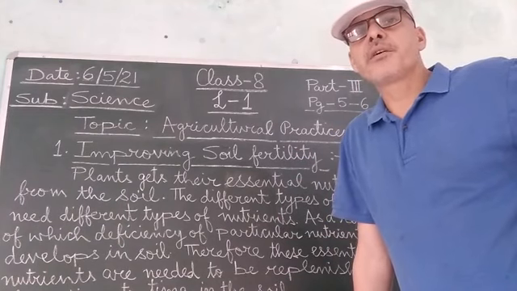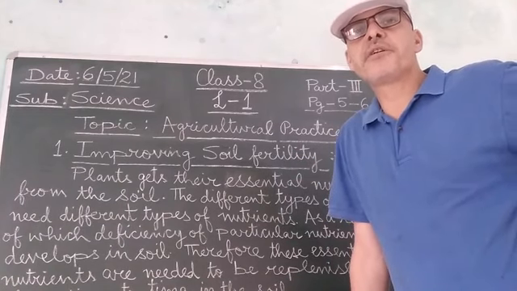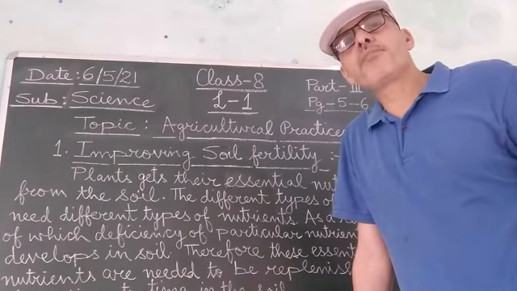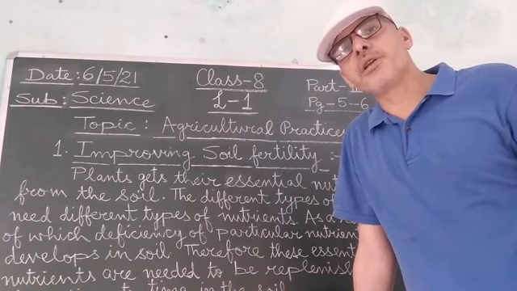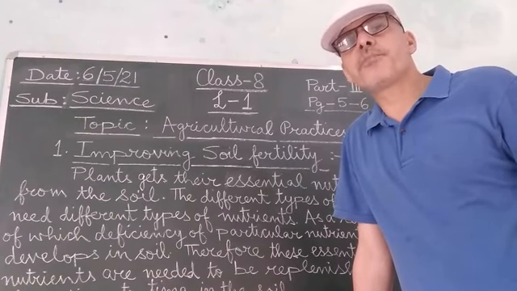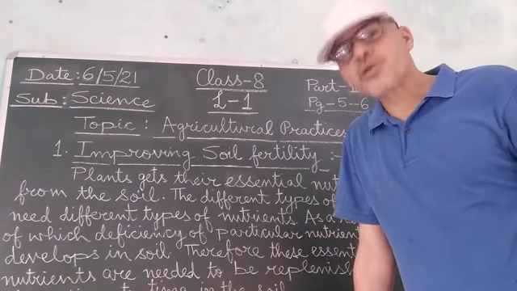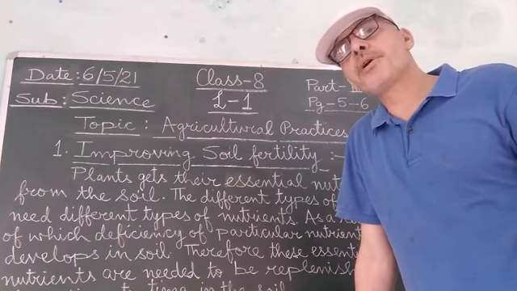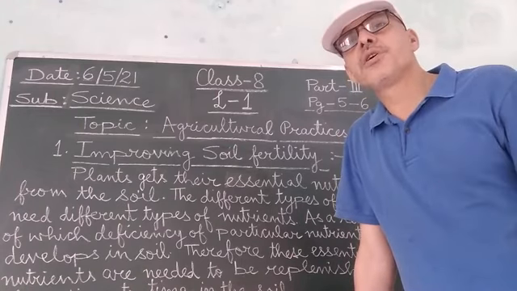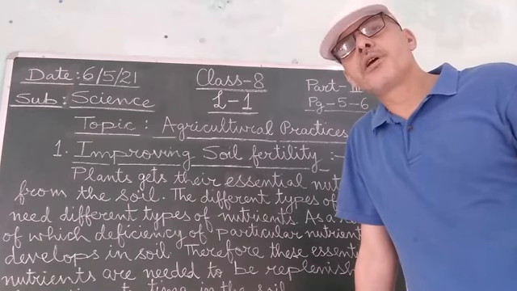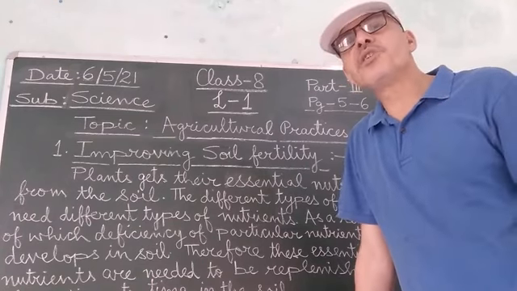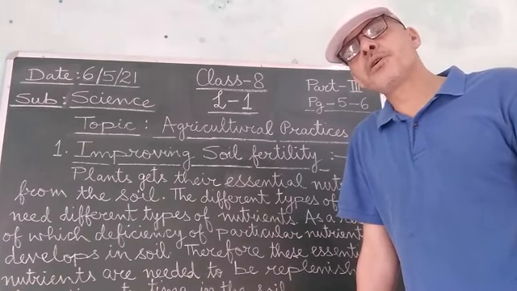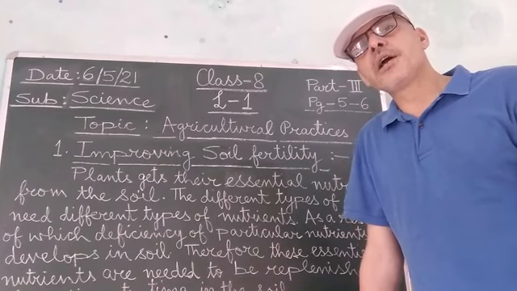And when they die, you all know that root is a biodegradable material. So when the roots die, they are decomposed by the various soil microorganisms or microbes present in the soil, and as a result of the decomposition of the dead remains of the roots of the leguminous plants, the nitrogen which is stored in the root nodules will get released into the soil, and thereby it will help in replenishing the requirement of the nitrogen in the soil.